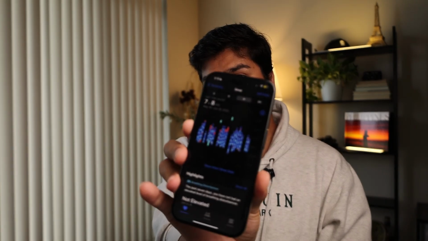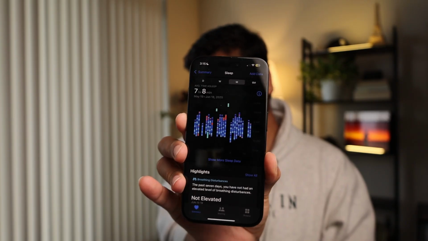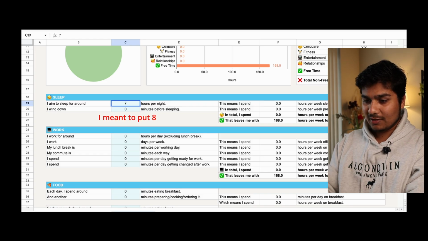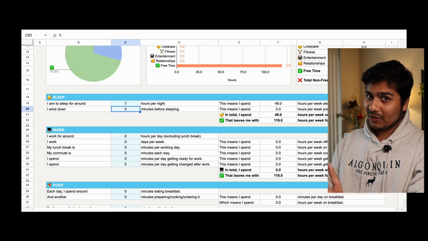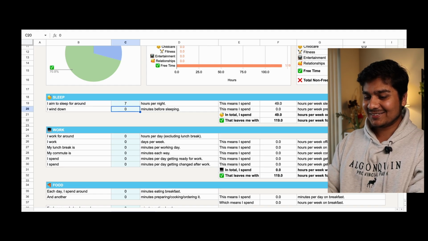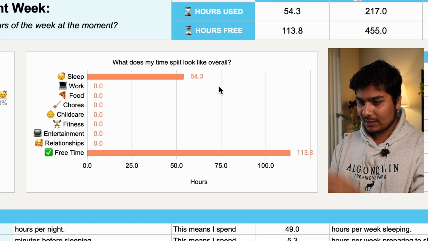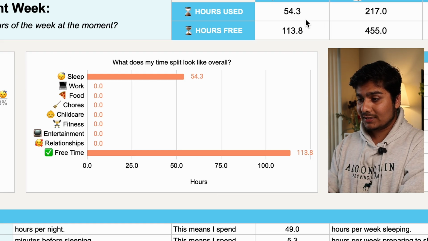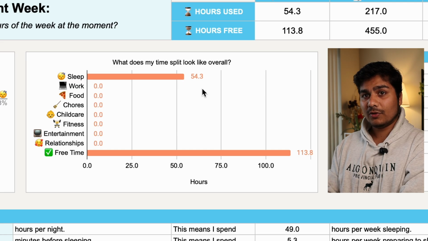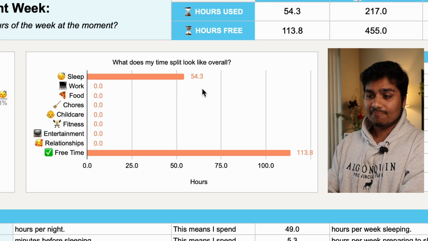I'm actually going to base it off of what my real numbers are. Monthly, it currently shows at 7.8 hours. Let's just put 7 hours here. Wind down. This is where I struggle. I have the hardest time sleeping, so let's just put down 45 minutes. Now you can actually see that this bar is filling up. Out of 168 hours, 54.3 hours I spend sleeping.